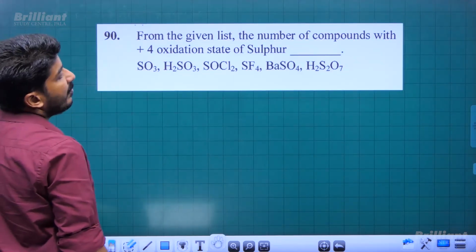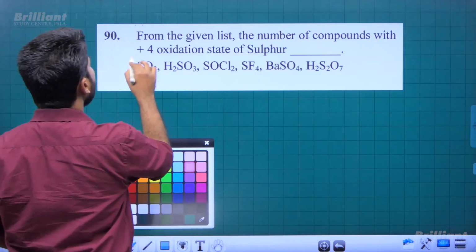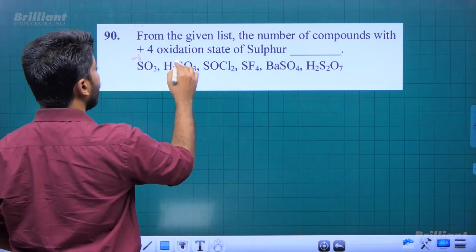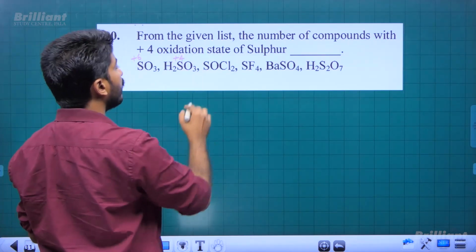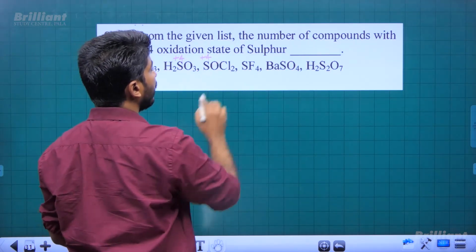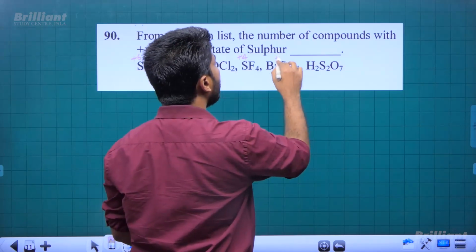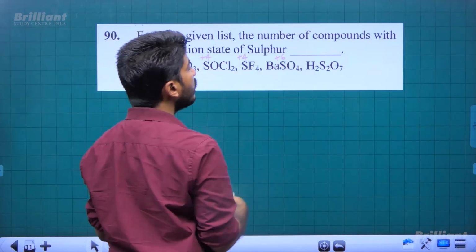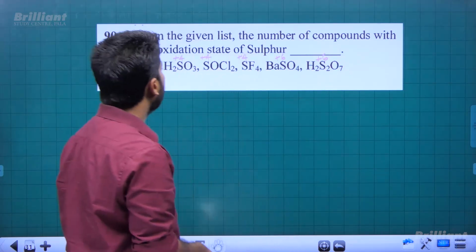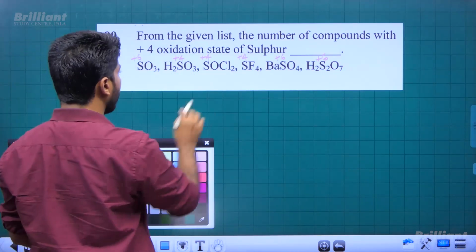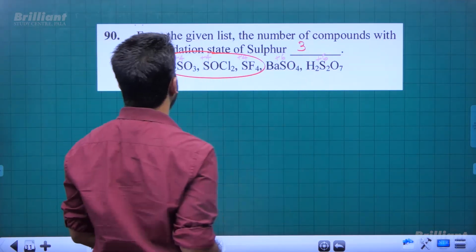From the given list, number of compounds with plus 4 oxidation state of sulfur is. In SO3 we have plus 6 oxidation state, in H2SO3 we have plus 4 oxidation state, SOCl2 we have plus 4 oxidation state, SF4 again plus 4 because fluorine is minus 1, barium sulfate we have plus 6, it is sulfate anion, and H2S2O7 oleum, it is again plus 6 oxidation state. So we will find 3 compounds in which sulfur is in plus 4 oxidation state.